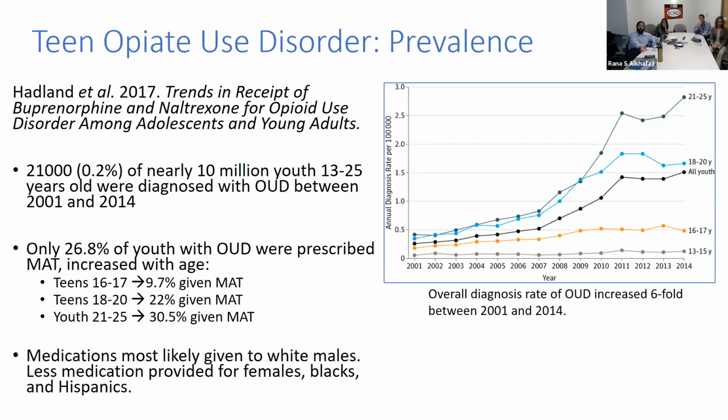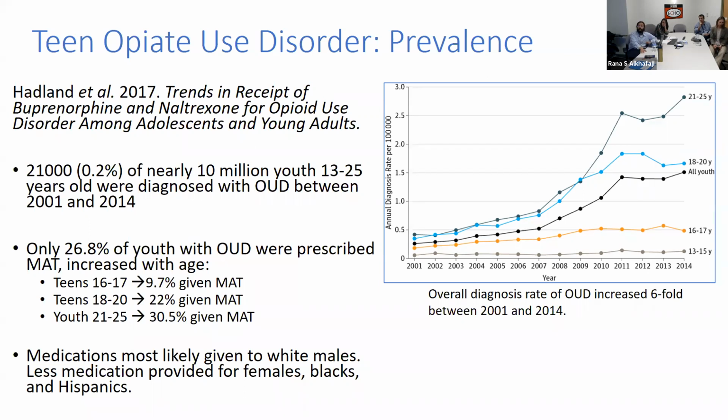And then finally, you can see in the third bullet that overall only about a quarter of youth with opioid use disorder were actually prescribed medication-assisted treatment, and it seemed to increase with age. For teenagers who are 16 or 17, that number is less than 10%. Between 18 and 20, it's about 22%, rising up to 30% in the 21 to 25 age group. And then there are certain disparities that exist even within that.